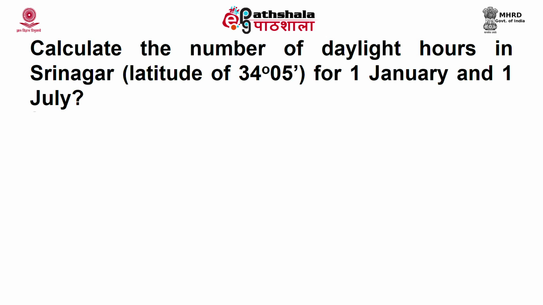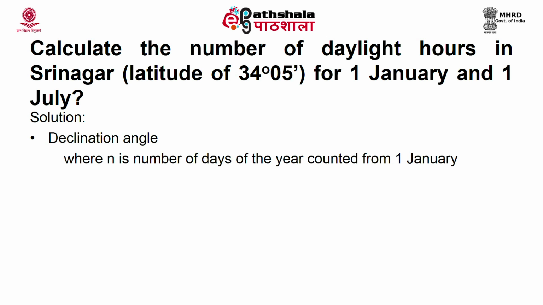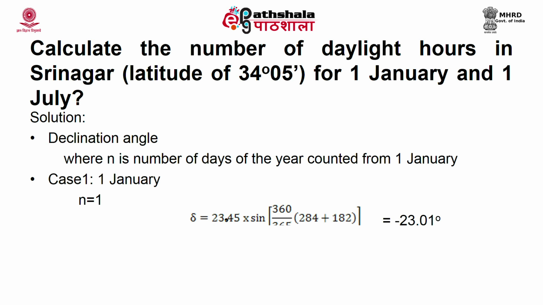Here the latitude of Srinagar is 34 degrees 5 minutes north. Declination angle delta is given as 23.45 multiplied by sine of 360 by 365 multiplied by the sum of 284 plus n, and n is counted from 1st January. So, for 1st January, n is equal to 1.